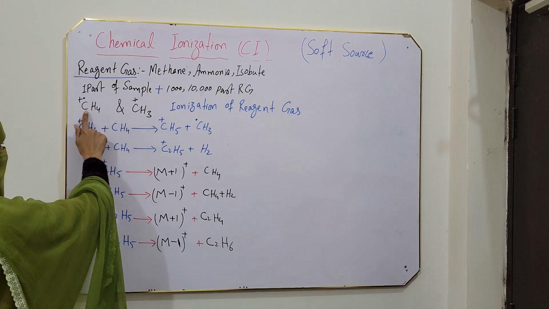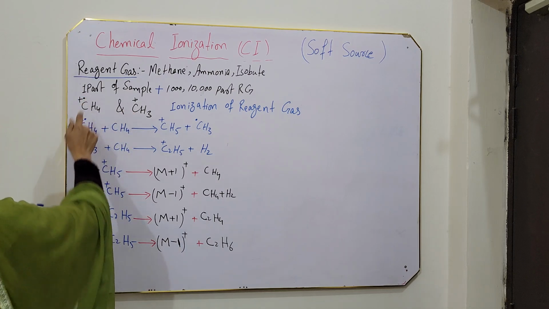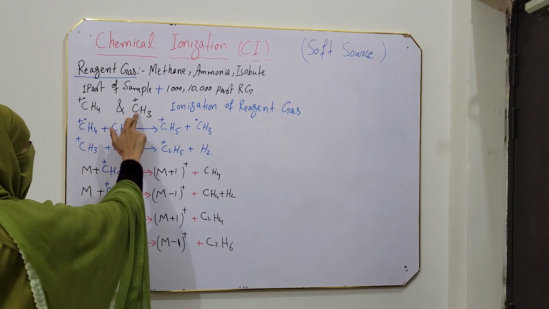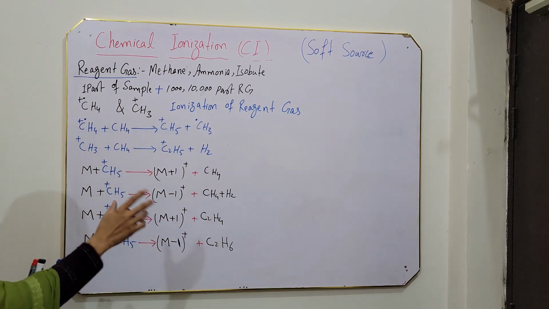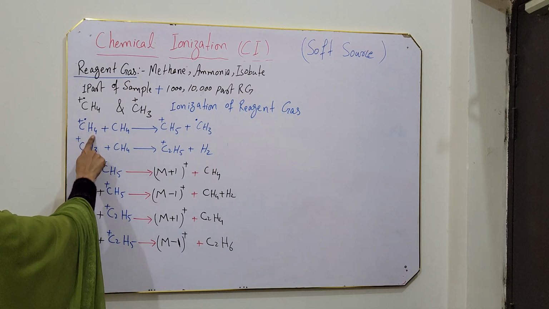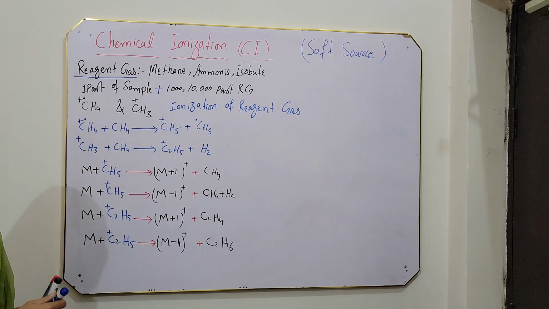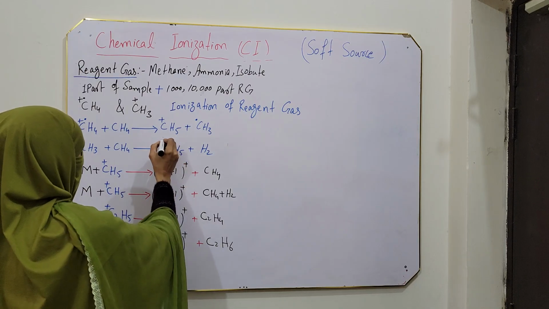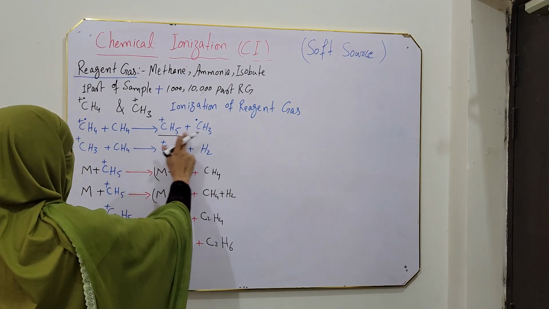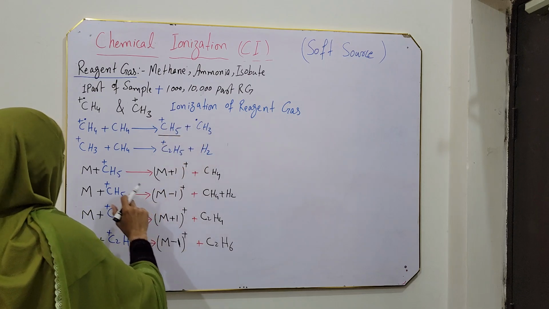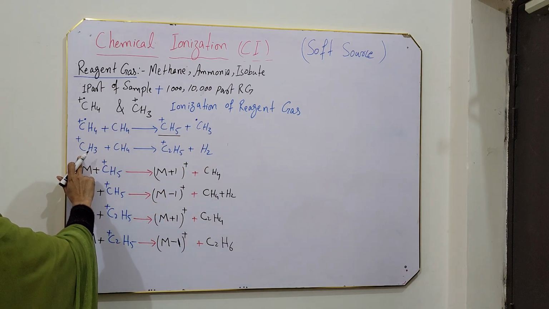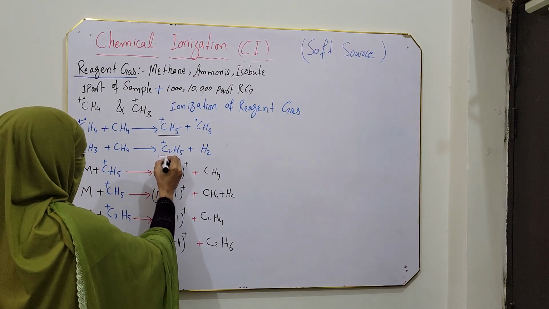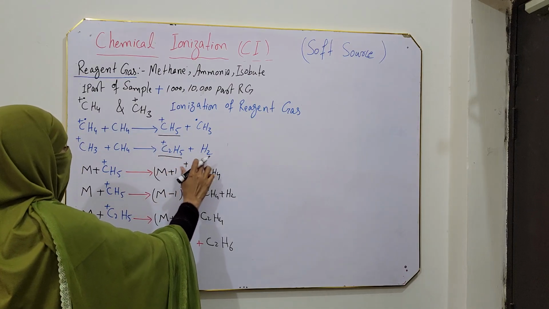So these two species are mostly formed: CH4 cation radical, where the plus sign shows cation and the dot shows radical, and CH3 cation. Say the CH4 cation radical combines with another methane molecule, and as a result the species CH5 cation is formed along with a CH3 radical. And the CH3 cation combines with another CH4 methane molecule and produces C2H5 cation and hydrogen.